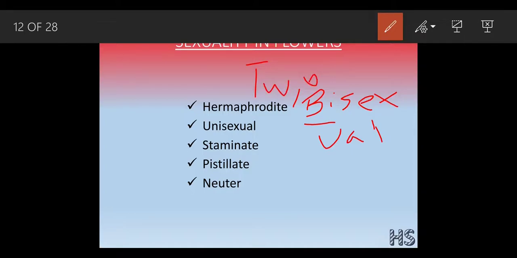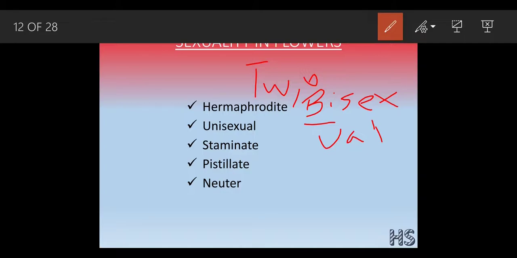It has both male and female parts. A flower is a male as well as a female. So they are hermaphrodite or bisexual in nature, and these flowers are also considered perfect flowers.